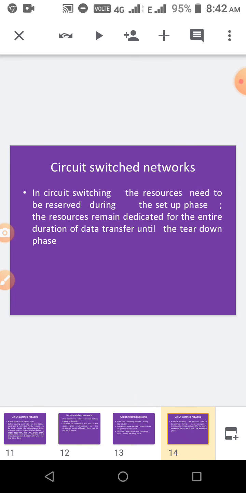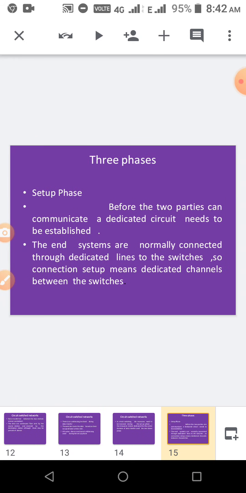And then in circuit switched networks, resources need to be reserved. That is the main thing. Before going to transfer, the resources must be reserved during that setup phase, and it is dedicated for the entire duration of the data transfer. Okay, and then first one, setup phase.